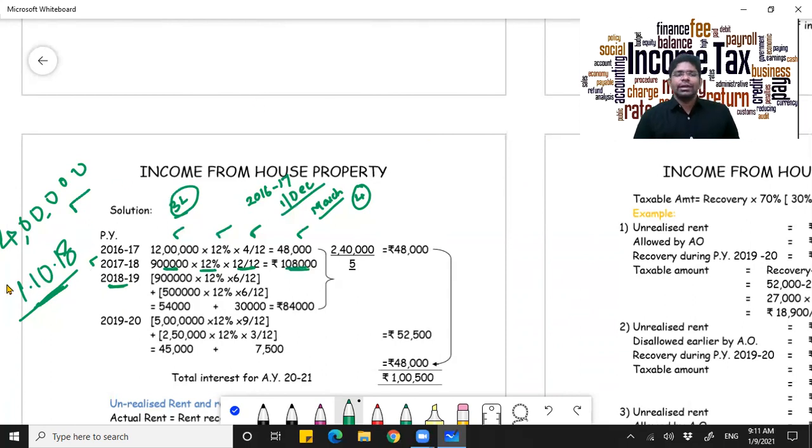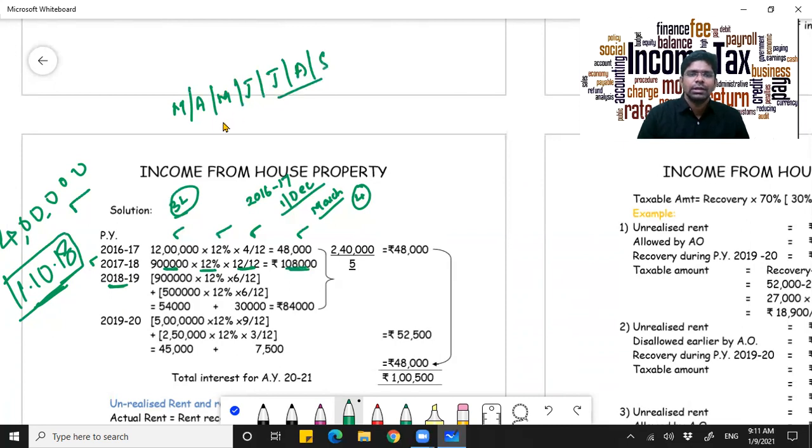When did she pay? She paid it in October. So from April to September, how many months? It is 6 months. You should not include March, sorry. So on a total of 9 lakhs, you are supposed to calculate 12% for 6 months. The same thing is done here.